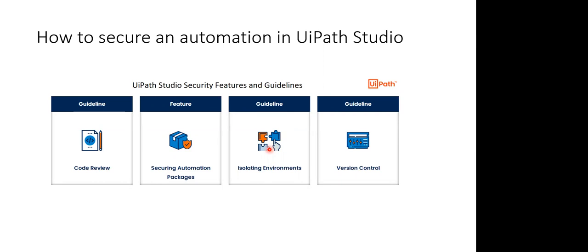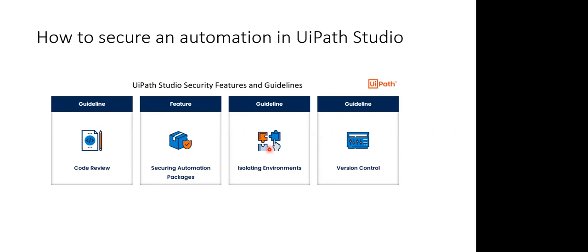How can we secure an automation by isolating different environments? By ensuring developers cannot access robot settings, the page where we connect to Orchestrator using machine keys or interactive sign-in options, right? So we go ahead with blocking that.